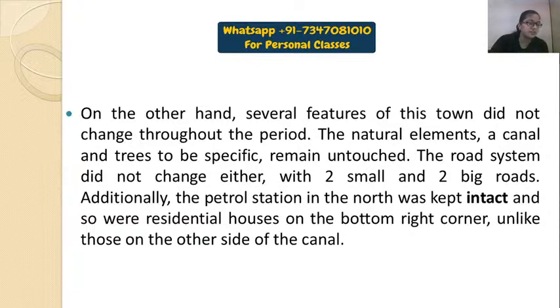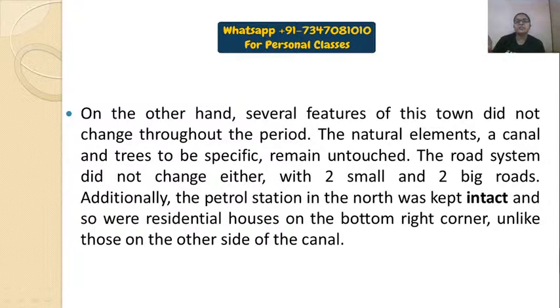Explain last paragraph again. Praveen, in the last paragraph, I have written the things that have not been changed. Okay, I'll repeat again. See this. On the other hand, several features of this town did not change throughout the period. The natural elements, a canal and trees to be specific, remain untouched. The road system did not change either, with two small and two big roads. Additionally, the petrol station in north was kept intact, and so were the residential houses on the bottom right corner, unlike those on the other side of the canal.